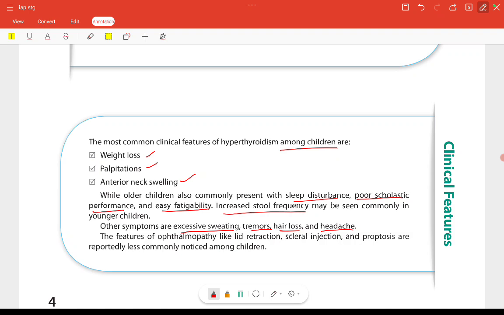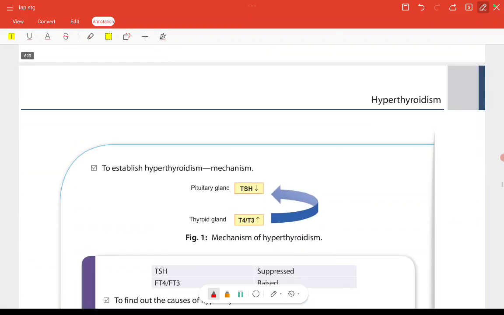The features of ophthalmopathy like lid retraction, scleral injection and proptosis are reportedly less common among children. So what we read: children will most commonly present with weight loss, palpitation and anterior neck swelling, while older children present with sleep disturbance, poor scholastic performance and easy fatigability. Increased stool frequency may also be seen. Other symptoms include excessive sweating, tremors, hair loss and headache.